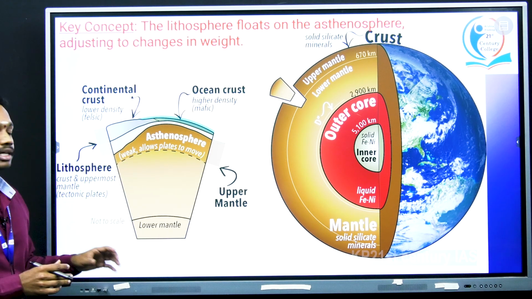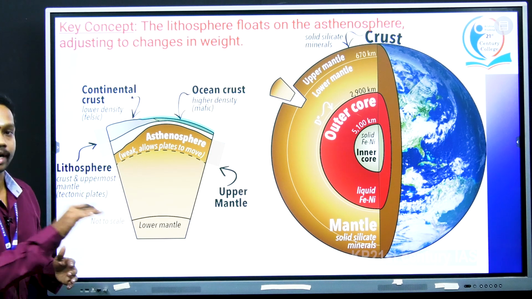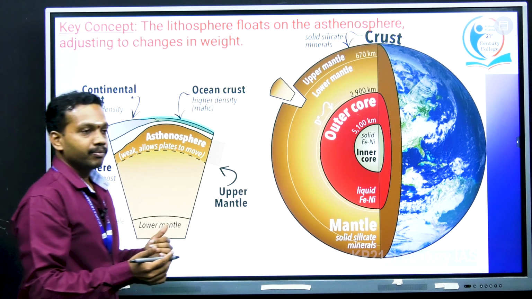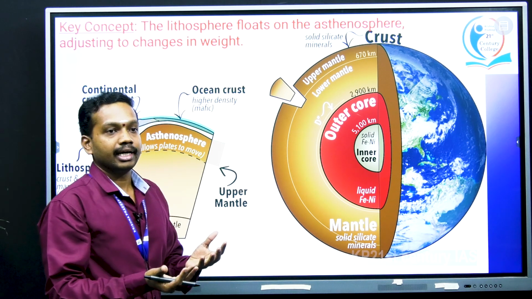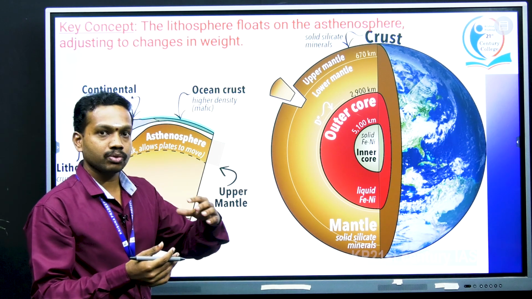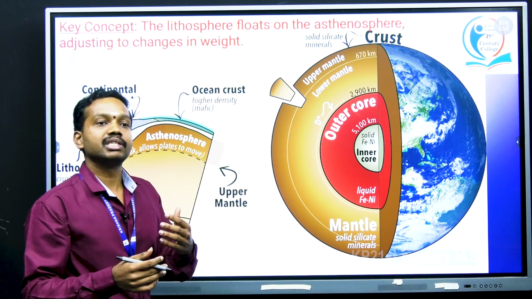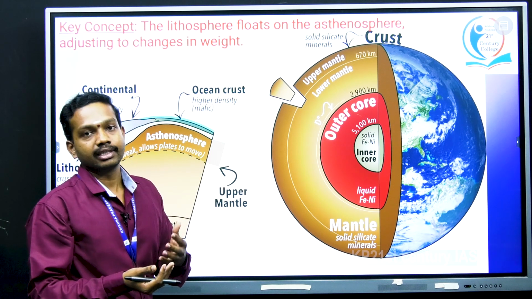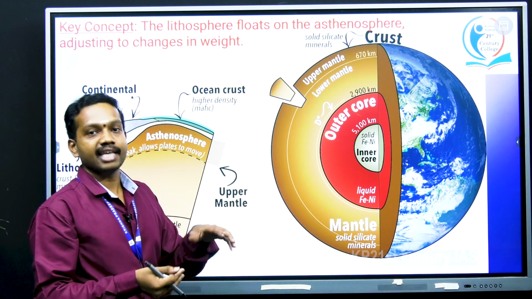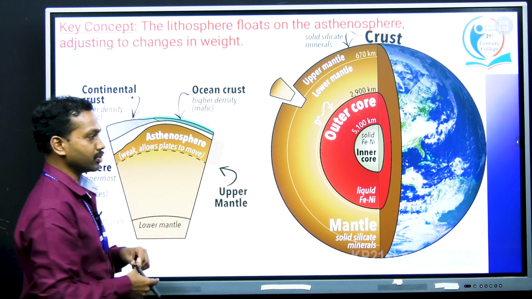It is allowing the lithospheric plates to float on it. If you assume in a beaker an ice cube is there, with the increase of weight the ice cube will submerge, and with the decrease of weight the ice cube will rise up. The same thing is happening in this particular case also.